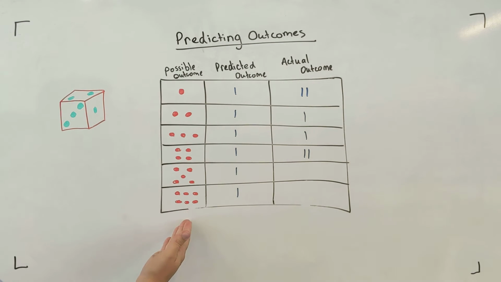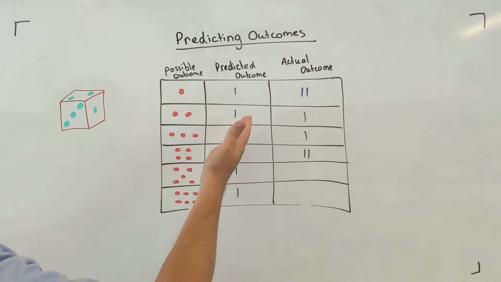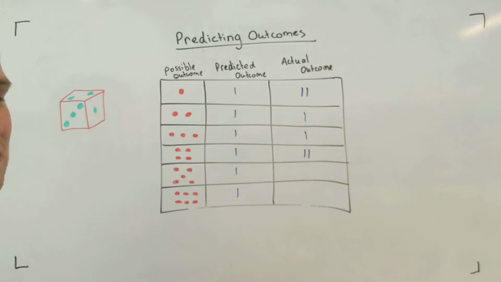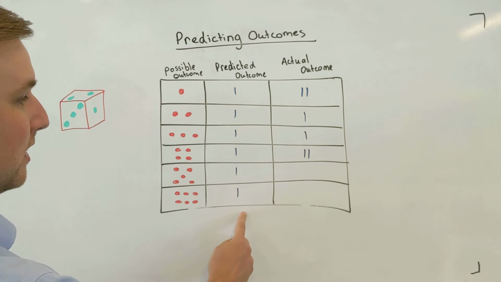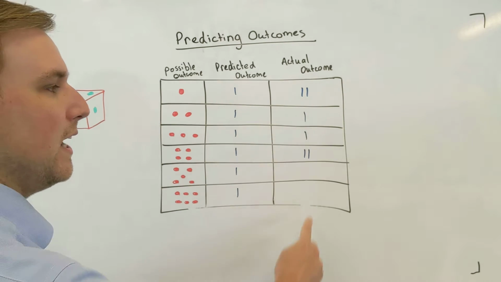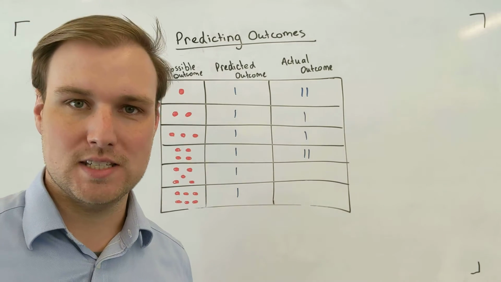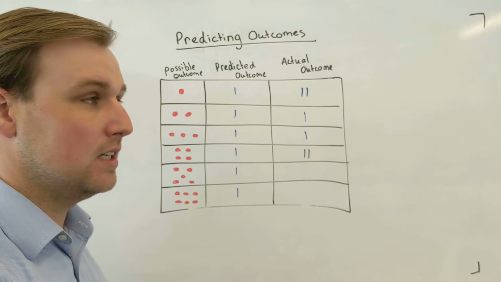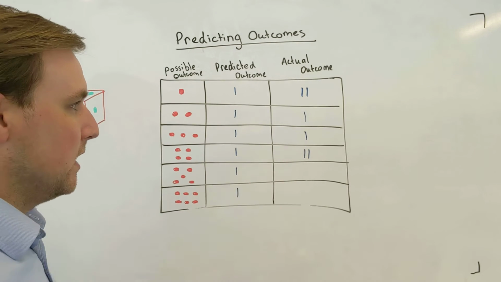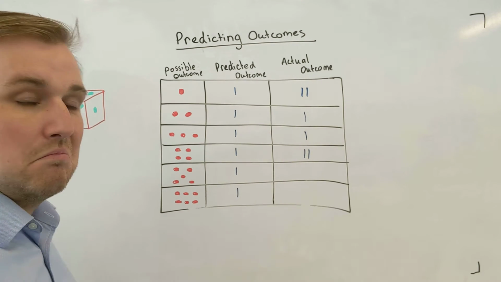So, we listed all of our possible outcomes. We made a prediction based on what we thought were the chances, the probability of getting those different outcomes. And then we actually ran the chance experiment and we recorded the actual outcomes here. They didn't match up. Interesting.